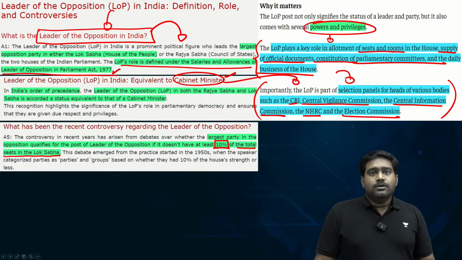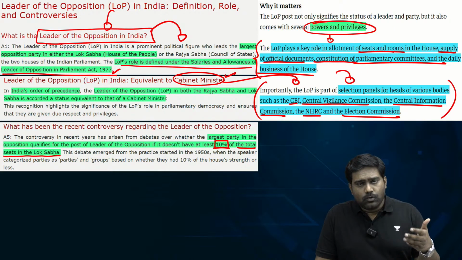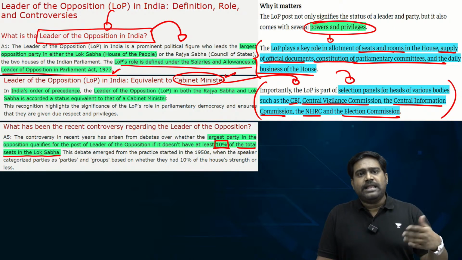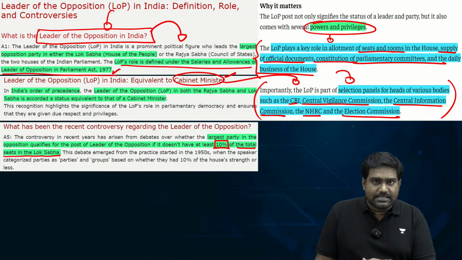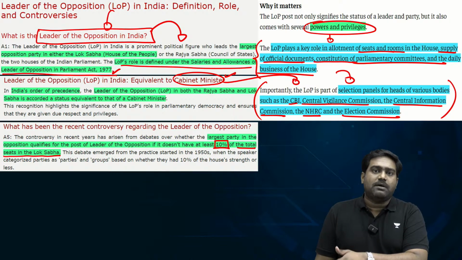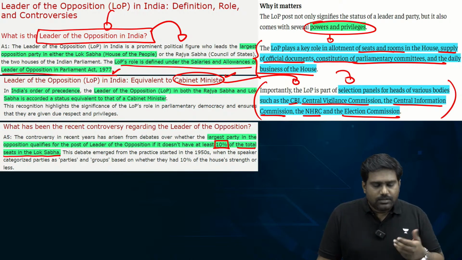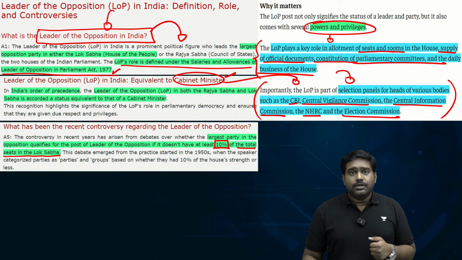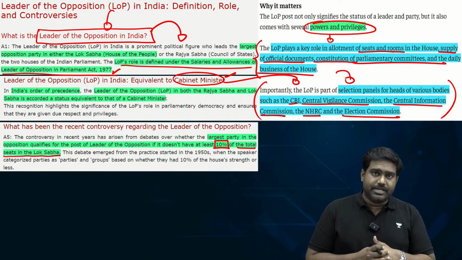So, in the last 2 Lok Sabhas, there was no leader of opposition. As a result, the leader of the next largest party was seen as the leader of the opposition, but without the rank of a cabinet minister, without some of the rights, powers and privileges. But now that the Congress has secured 99 seats, which is above the 10% limit, there would be an official leader of opposition in the Lok Sabha, and this is very good for the health of our democracy.